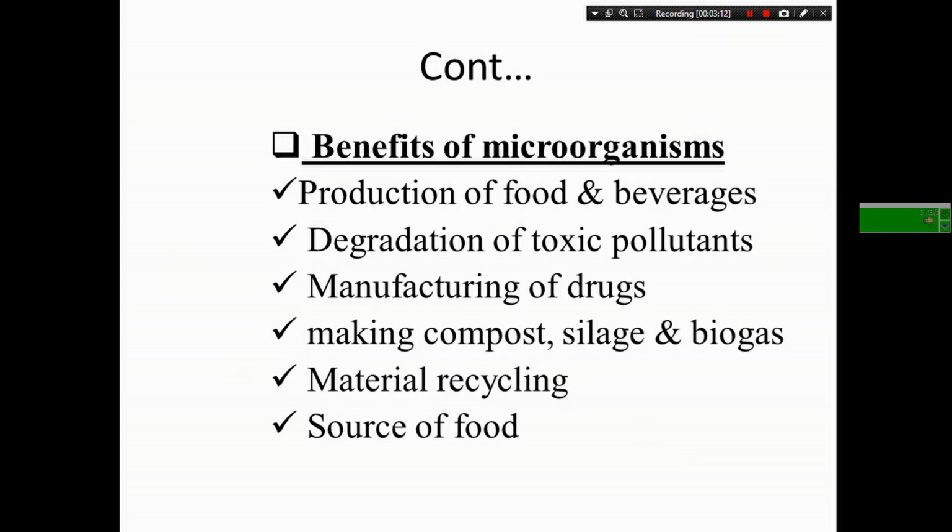Let's see the total benefits of microorganisms. Microbes have abundant benefits, or significance. The main one is the production of food. Microbes play a role in food and beverage production. Let's say the production of yogurt, cheese, and bread, and beverages like wine and beer are made because of yeast cell microorganisms.